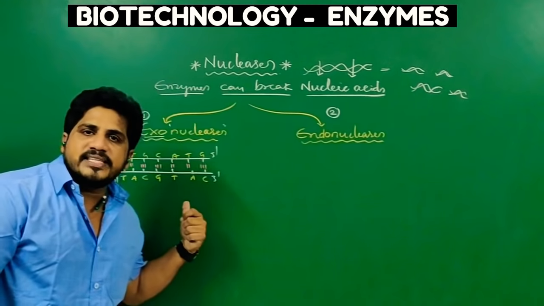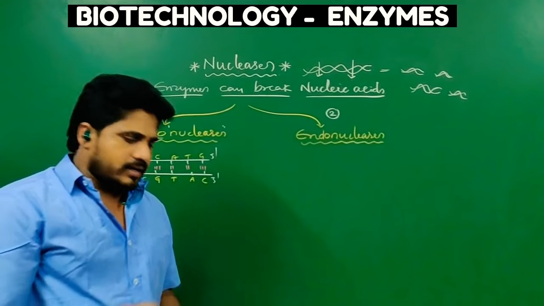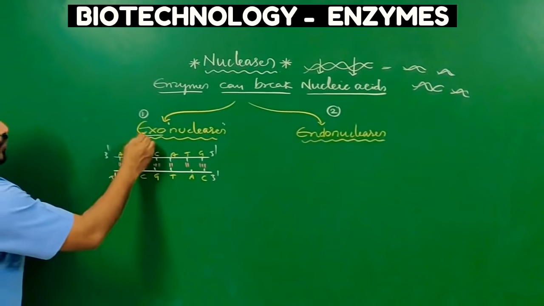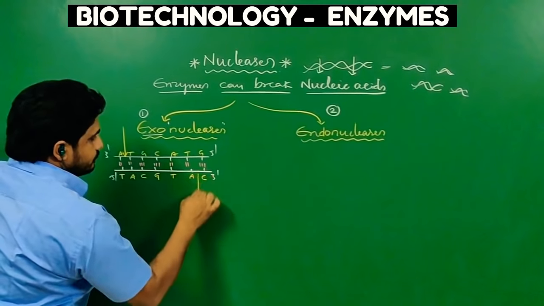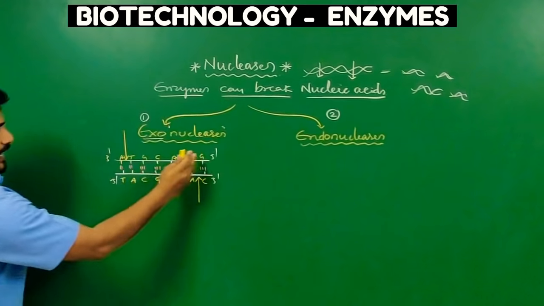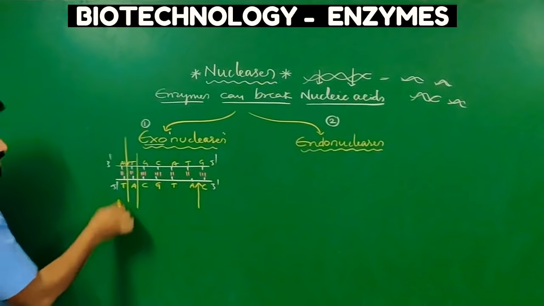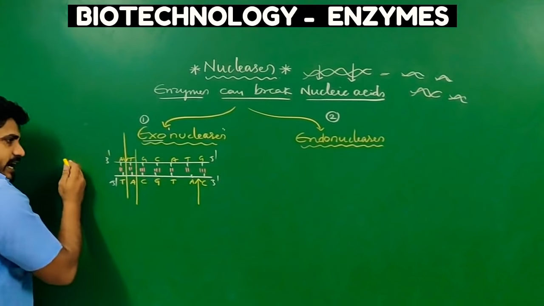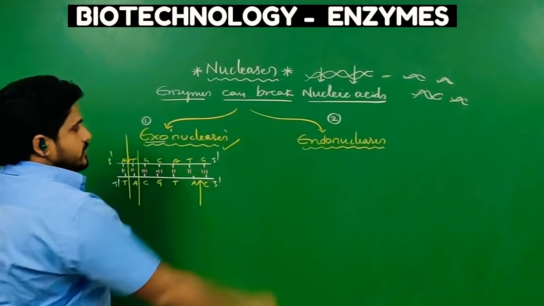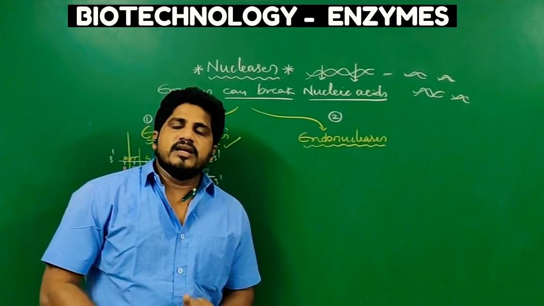Obviously, why? Thymine is involved. So if uracil is there in place of thymine, we can call that RNA. No matter. Exonucleases act only on ends. They can cut only one nucleotide at a time. So if you want to remove the nucleotides at the edges, either this end or that end, exonucleases can be used. That's it. No more function of exonucleases.